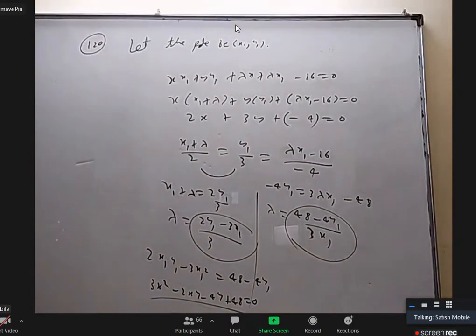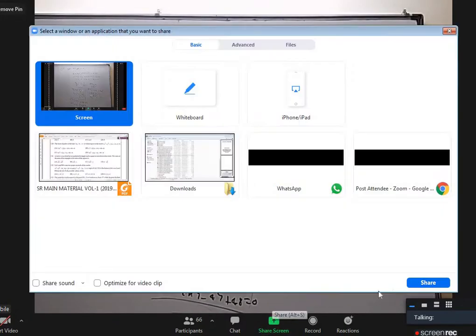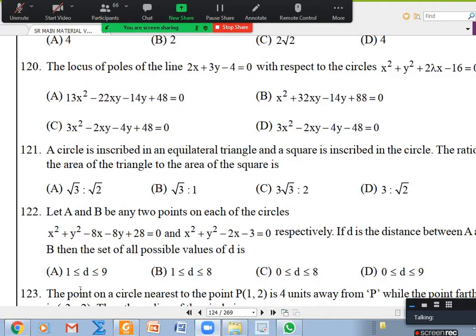I hope some answer is there like that. 3x square minus 2xy minus 4y plus 48 is option C. Yes, sir. Clear.